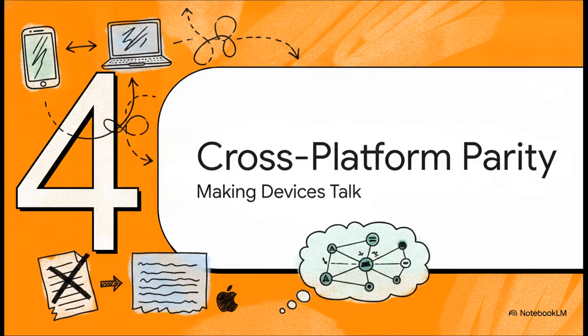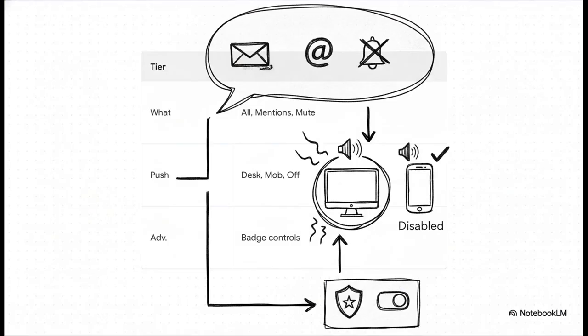Let's look at section 4 now, cross-platform parity challenges. Basically, making the devices actually talk to each other. Getting mobile and desktop to sync up perfectly was, hands down, one of their hardest tasks. It actually required them to completely rewrite legacy iOS code.